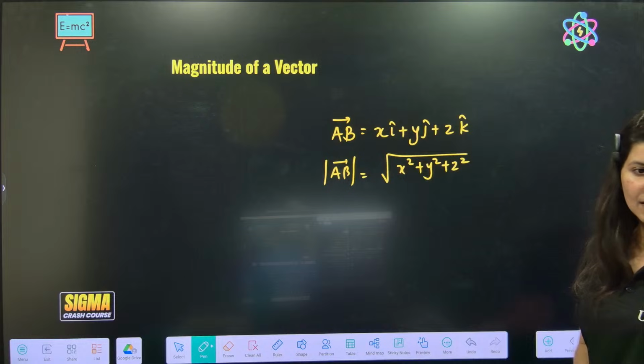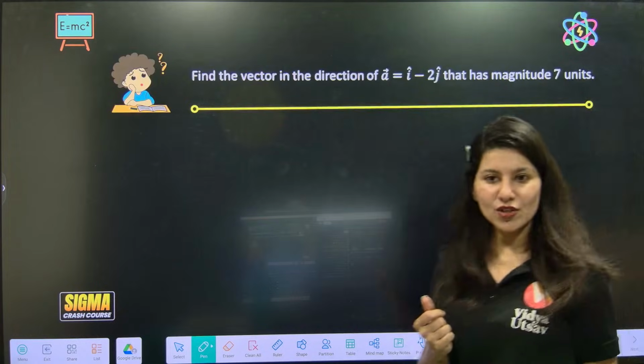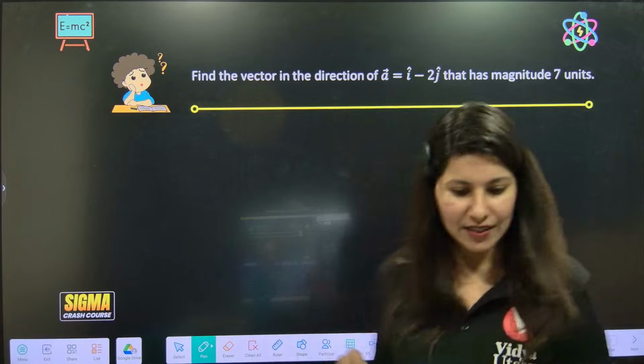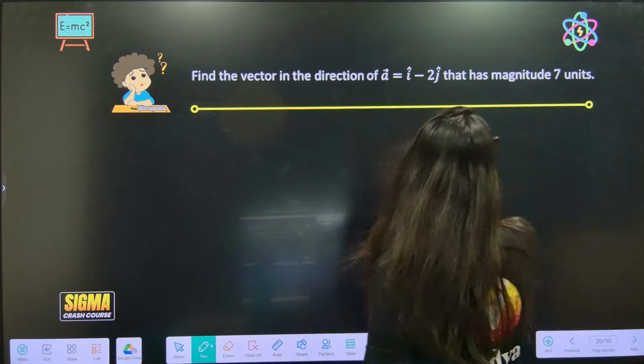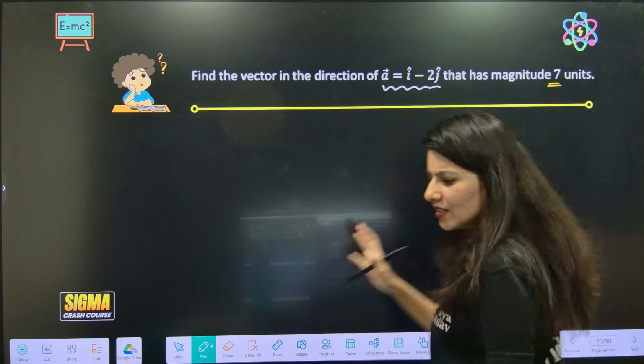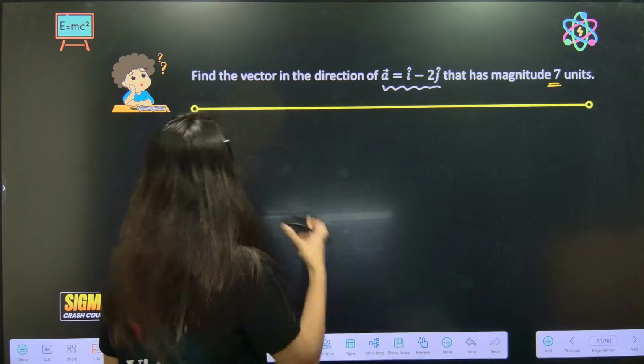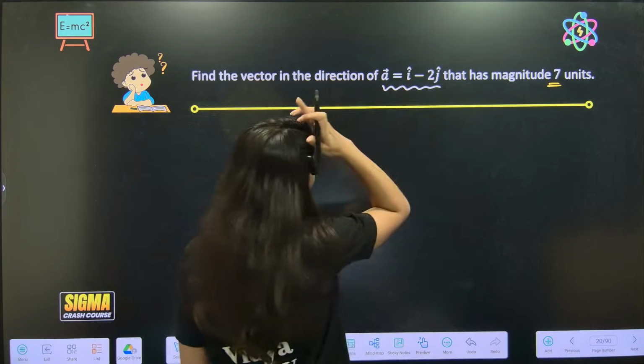Yes? Alright. Chalo, let's start questions now. Ready for the questions? Find the vector in the direction of A vector that has magnitude 7 units. Basic question, not JEE Main level, but a concept-building question, right?